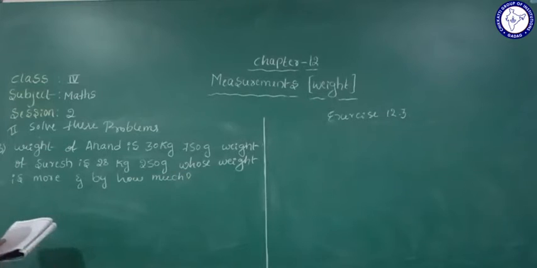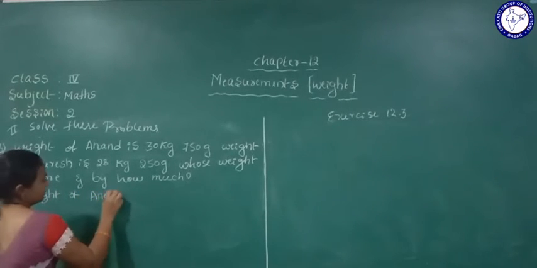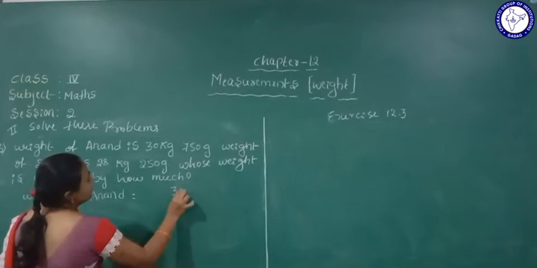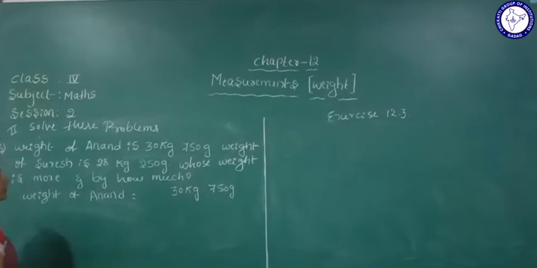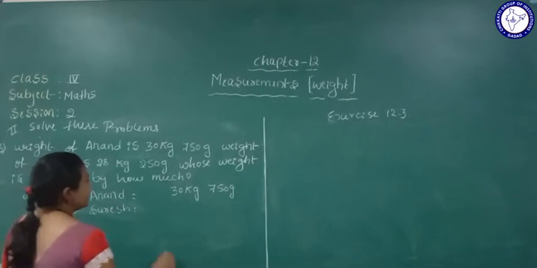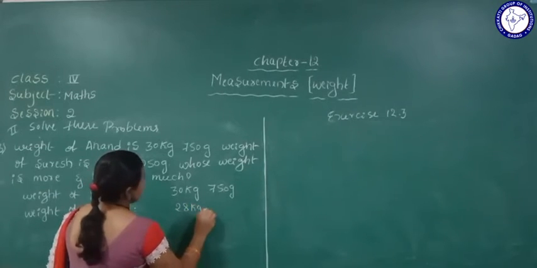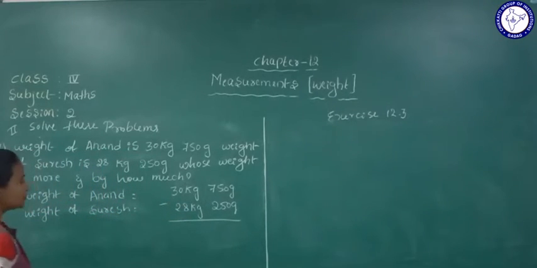Yes, so here weight of Anand is how much? Weight of Anand is equal to 30 kg, 750 gram. Weight of Suresh is equal to 28 kg, 250 gram. Yes, okay. So what we will be finding here? Difference of weight.